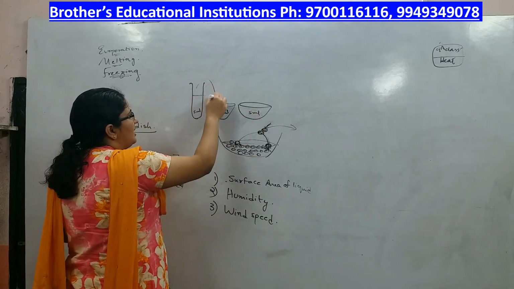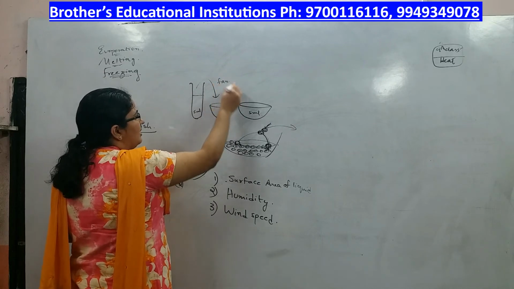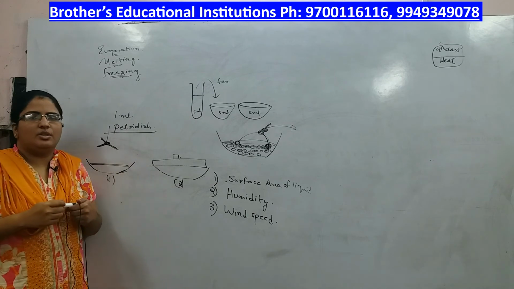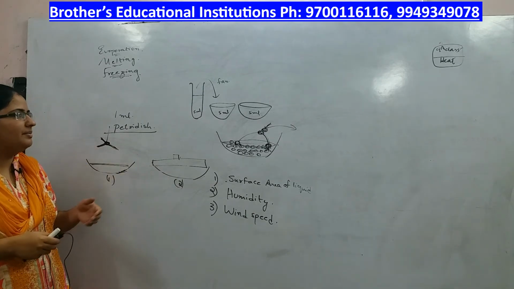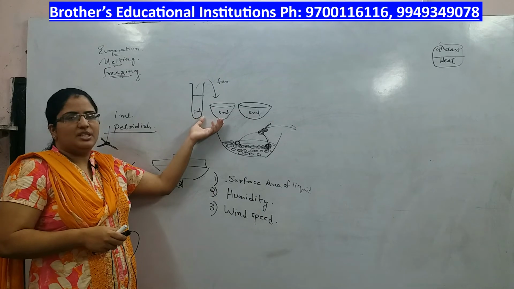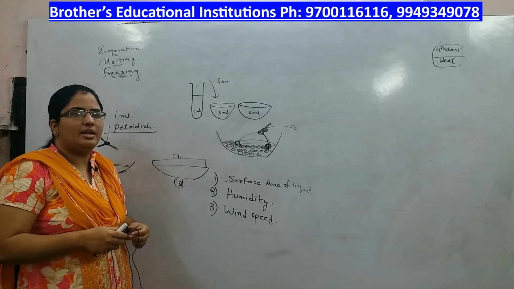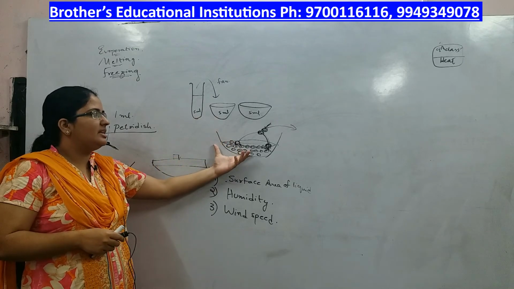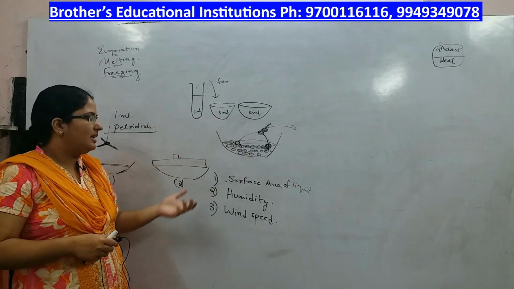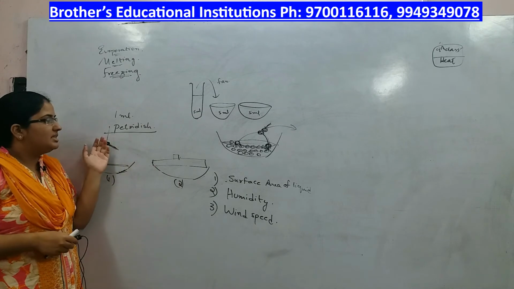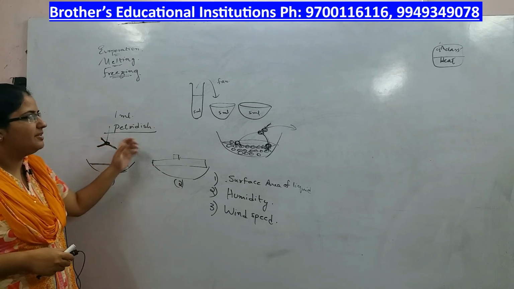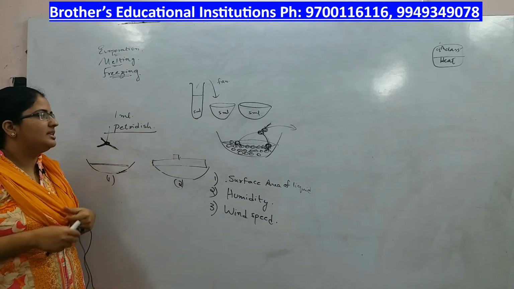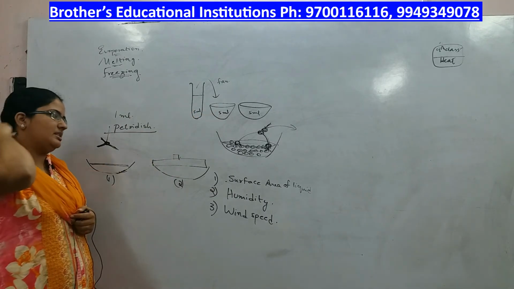These two you kept it under the fan. One is kept in the cupboard. In which case do you think that the evaporation will be faster? Obviously in the China dish that is kept under the fan, you find more evaporation because the surface area is more. So this shows that the evaporation depends upon the surface area. If the surface area is more, evaporation takes place. If the surface area is less, evaporation takes place.